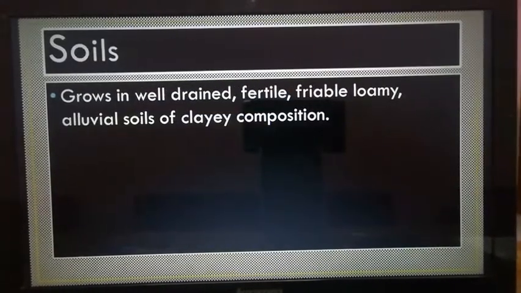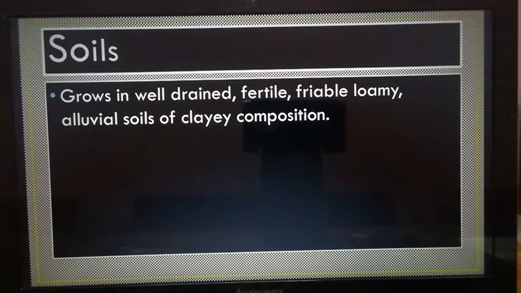And the next one is soil. What are the types of soil needed for the growth of wheat? It grows in well-drained, friable and fertile, loamy, alluvial soil of clay composition. It grows well mostly in the Indo-Gangetic plains, and wheat is sown in winter immediately after the rain, and hence it is easy to prepare the field for sowing.